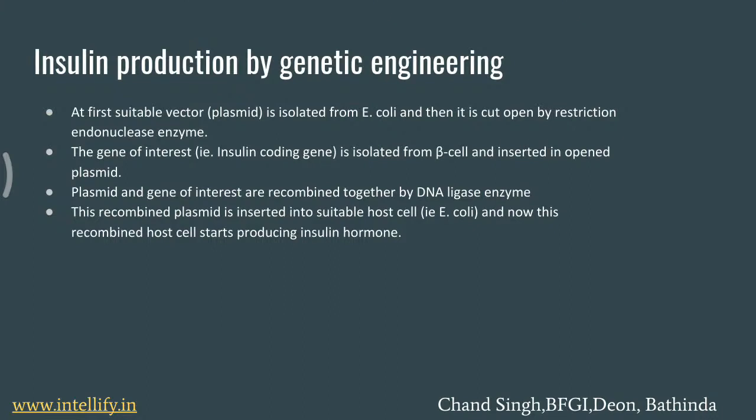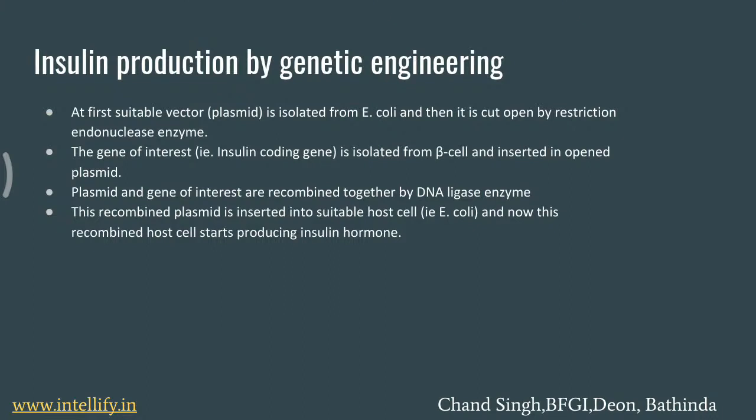In the third step, the plasmid and the gene of interest are joined together as recombinant DNA. The plasmid DNA and the gene that produces insulin combine, and both make recombinant DNA.